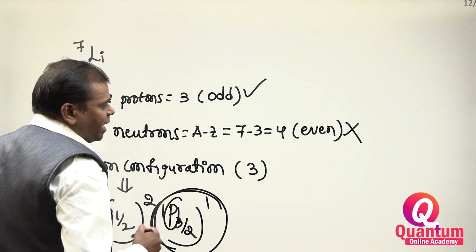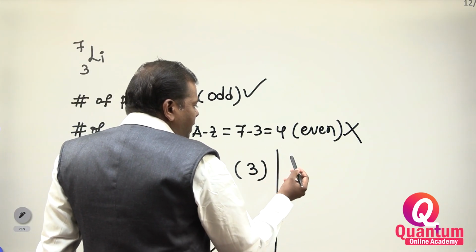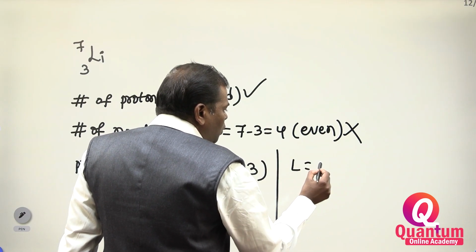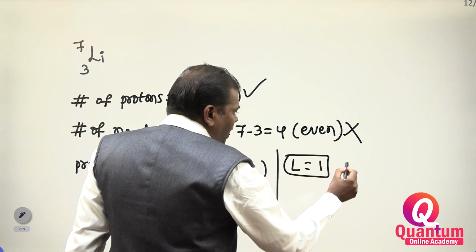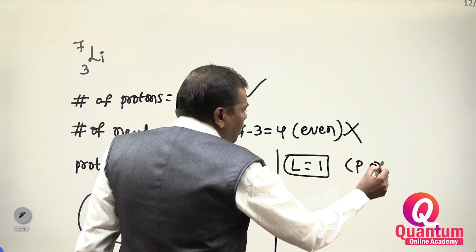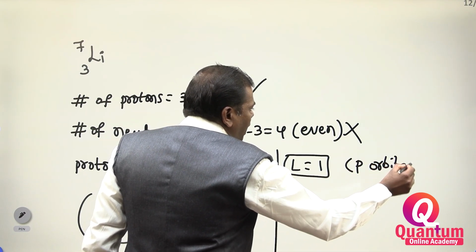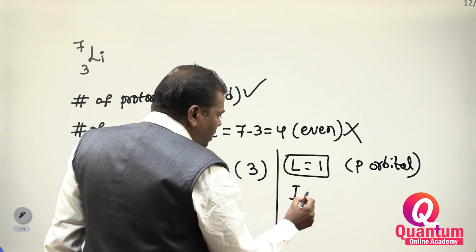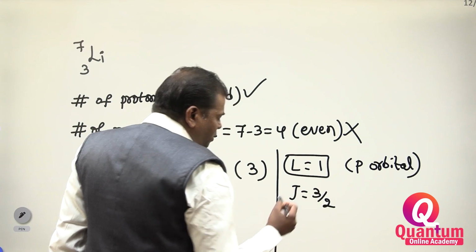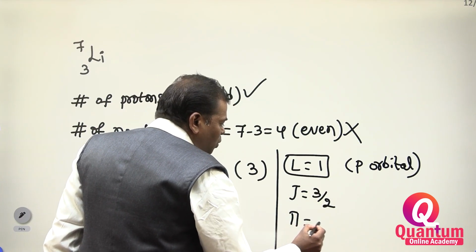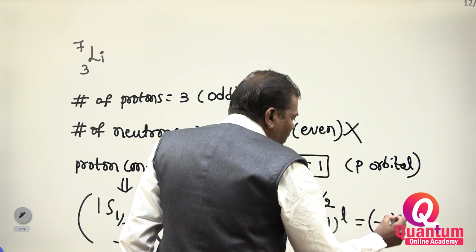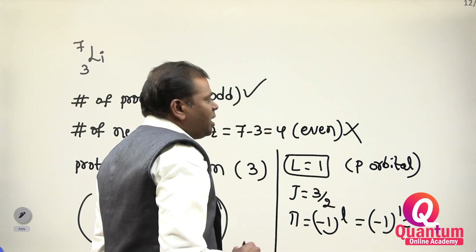This p is a p orbital. P orbital means L is equal to 1. If you take a p orbital, L is equal to 1, and J is equal to 3 by 2. Parity is equal to minus 1 to the power of L, so minus 1 to the power of 1 is equal to minus.